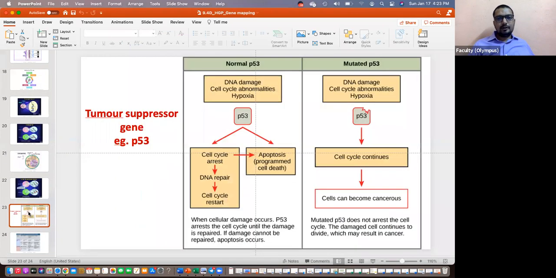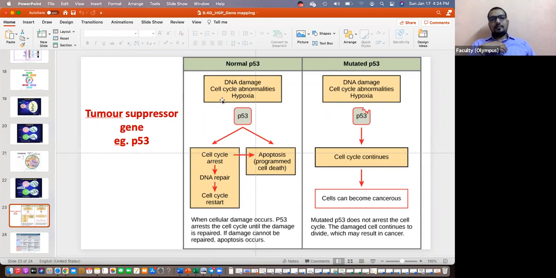So an example of a tumor suppressor gene is the P53 gene. This is a very famous gene. It's a tumor suppressor gene which is normally present in our body, and this is its job. Look at this example. It will become clear why it is normally present, and why inactivation of it results in cancer. So, normal P53. P53 is an example of a tumor suppressor gene.